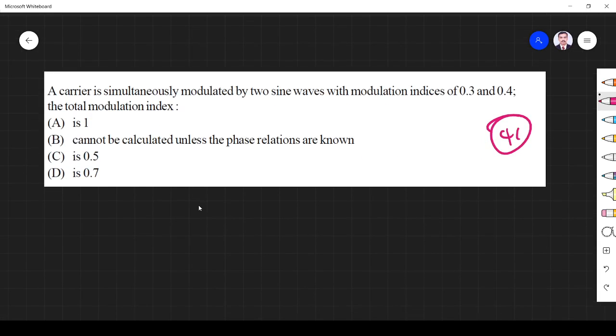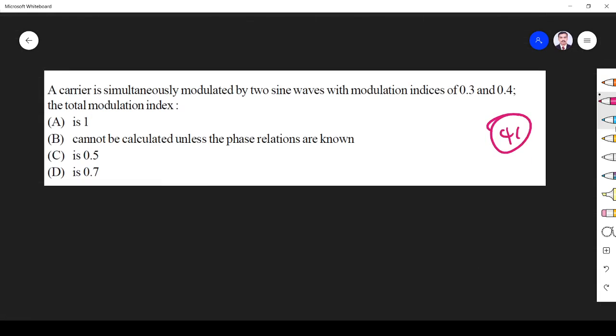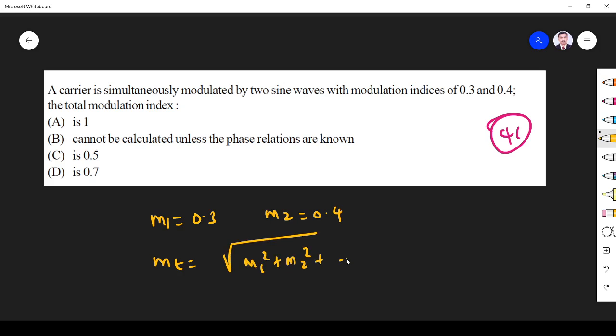Next question. A carrier is simultaneously modulated by two sine waves. One has a modulation index of 0.3, another has a modulation index of 0.4. If you have n modulation indices, the total modulation is the square root of m1 squared plus m2 squared up to mn squared.